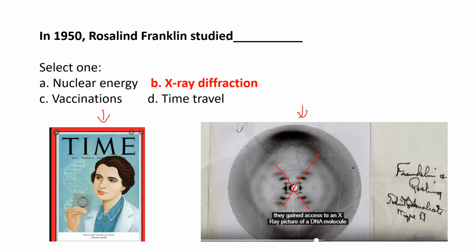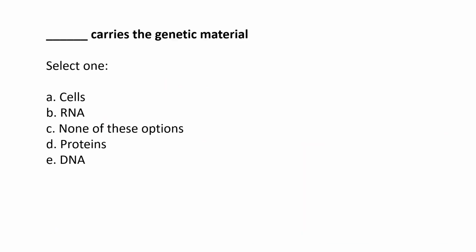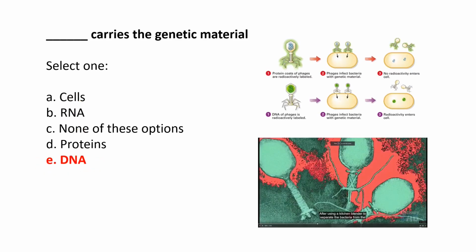We will talk about all her experiments. Okay, now a very easy question: which molecule carries the genetic material? Definitely it will not be the cell, and in most organisms it will not be the RNA. It will not be the proteins, and it will be the DNA. So very easy. And you saw the experiments.